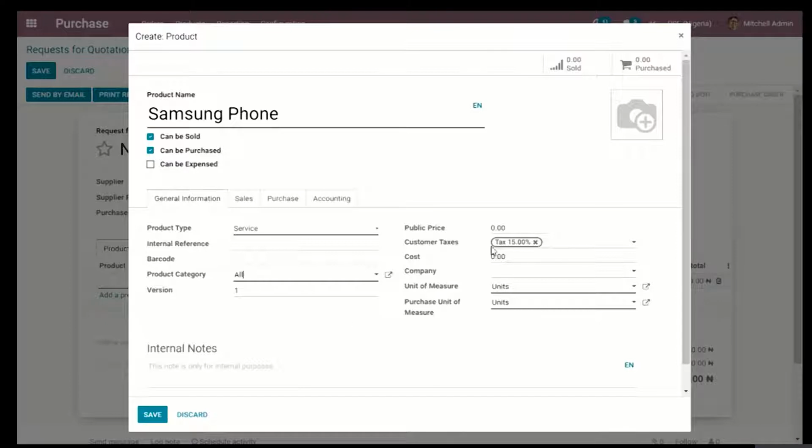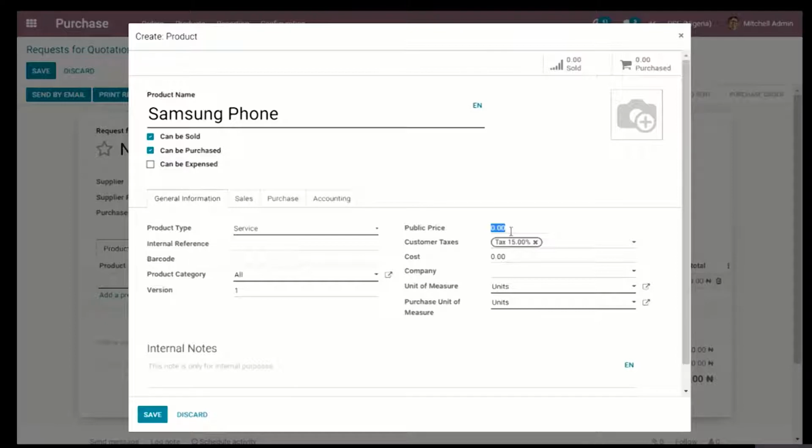Now, for the public price here, it is asking for your selling price, so what you might want to sell these products for. But this is only advisable to be filled or changed if the product price is a fixed price where you don't have to maneuver or change the prices from time to time.